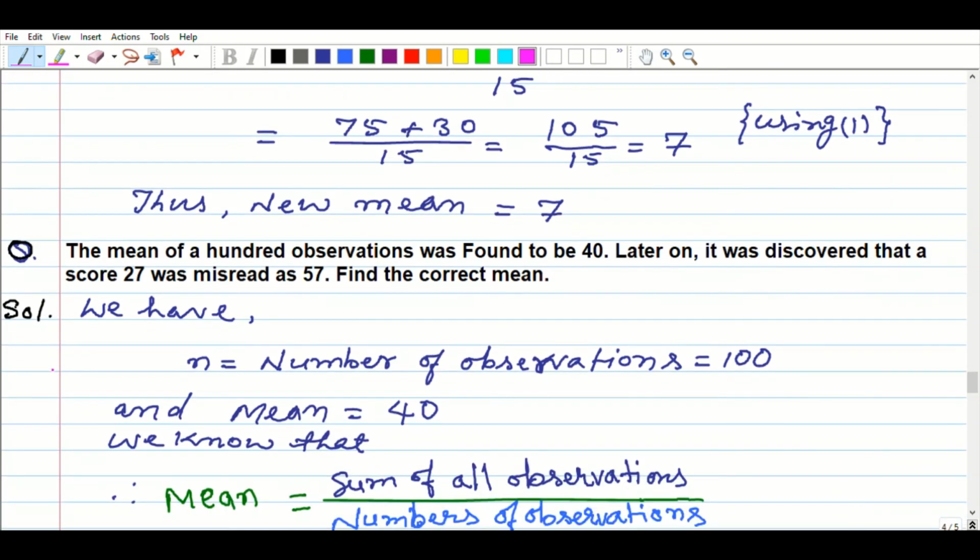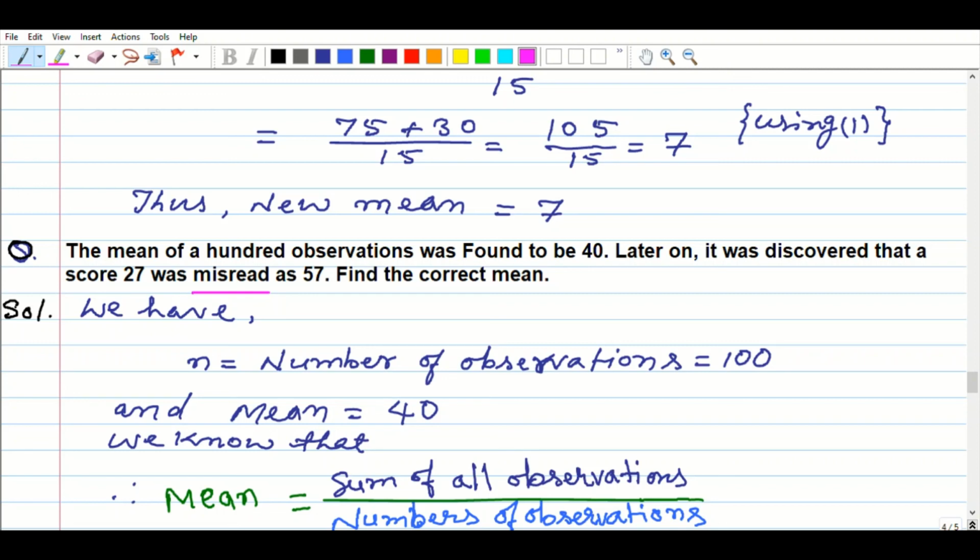Now come to the point. The mean of 100 observations was found to be 40. Later on it was discovered that the score 27 was misread as 57. Here the sentences or words will be changed. Don't let a misconception exist in your mind, and don't think that you can't understand.